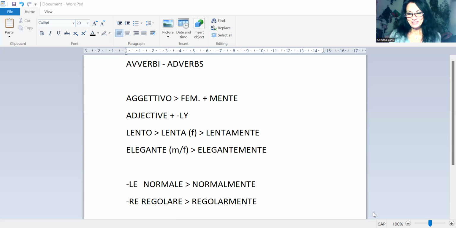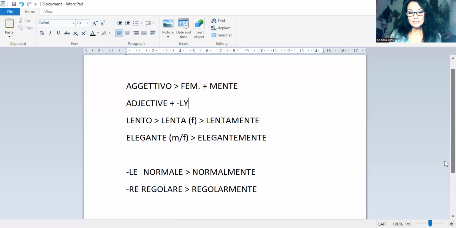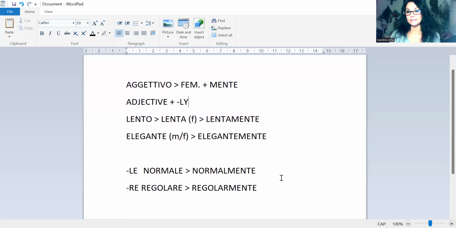Let's see some exceptions as usual. Here we have some exceptions with adjectives which end in le, or in re. An example in the first case is normale, normal. The second, regolare, regular. So in this case, it really is just for sound because it flows better. We drop the last e. So instead of adding mente to these adjectives, we drop the e and then we add mente.